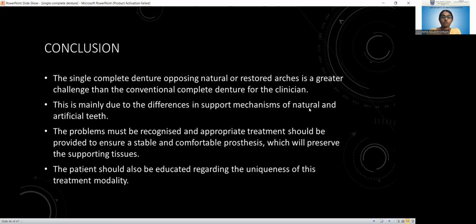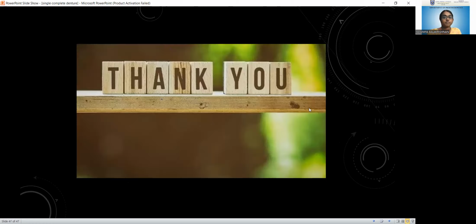And also if you are planning for a complete denture, do a proper occlusal correction and try to do balanced setting. That is very important when you give a complete denture. Make it as comfortable as possible for that particular patient. So that's about the single complete denture.